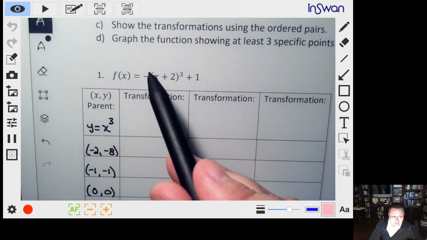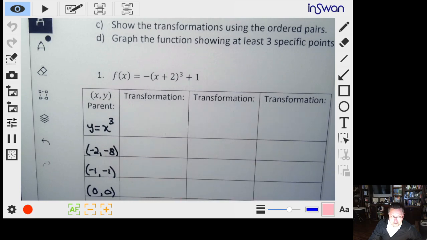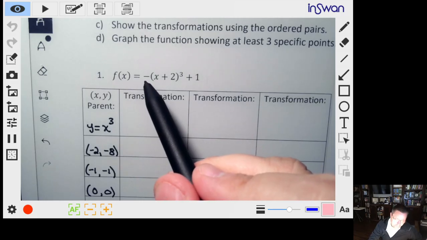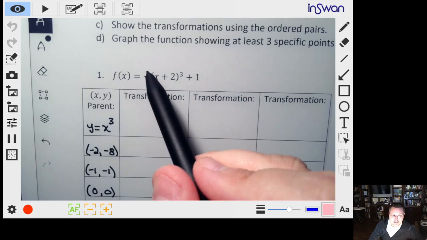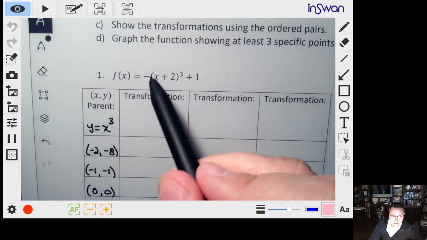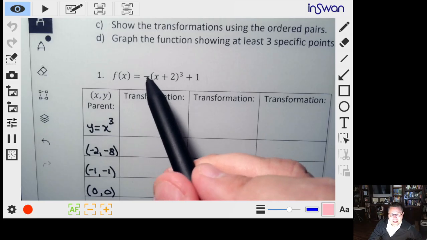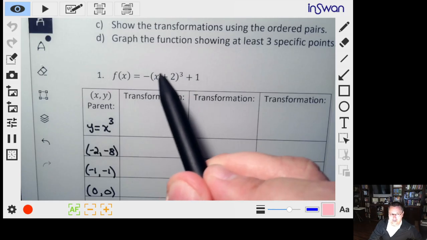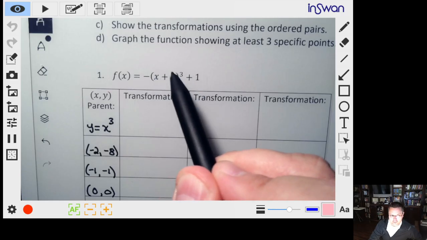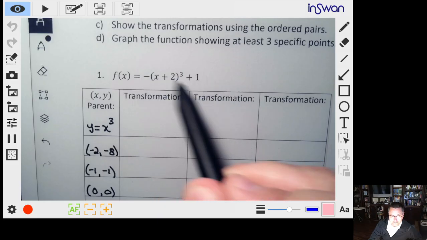So the negative now. The first thing that we're going to do, in his order, and you want to stick to this order so that you make sure you're moving these correctly, is to work with the reflections on the outside first. So anything inside, whatever is being cubed, is inside, and these guys are outside.